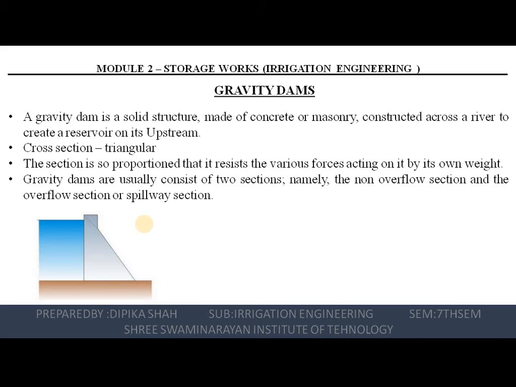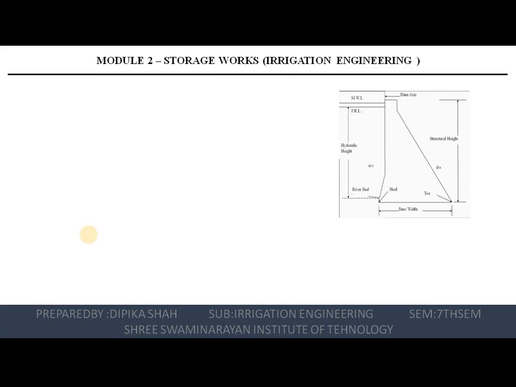Right. So when suitable foundations are available, such dams can be constructed up to great heights, and the highest gravity dam in the world is the Grande Dixence Dam, which is located in Switzerland. The height of this dam is 285 meters. The second highest gravity dam in the world is the Bhakra Dam, and the height of this dam is 226 meters. So the ratio of the base width to the height of most gravity dams is less than 1, and the upstream face is vertical or slightly inclined.